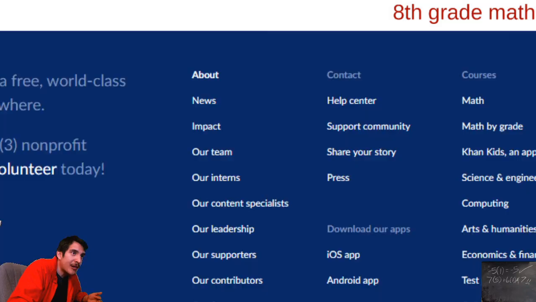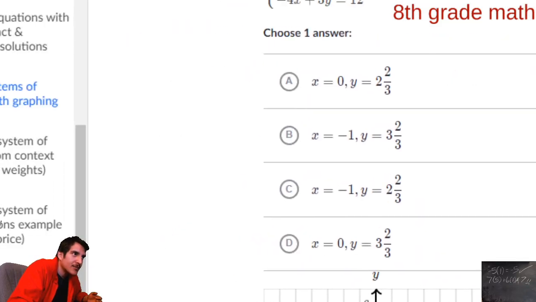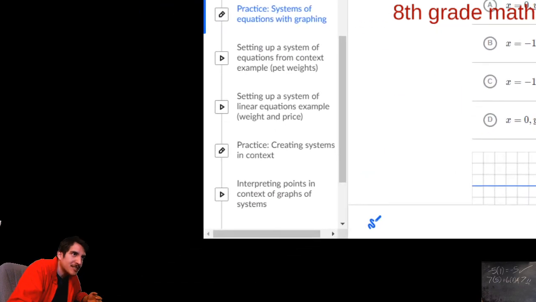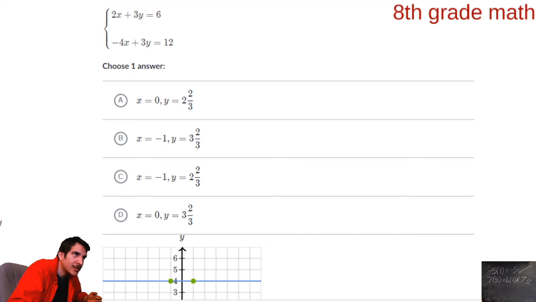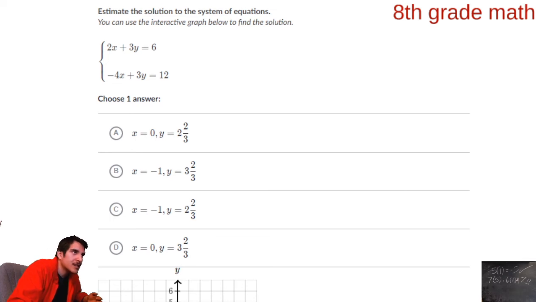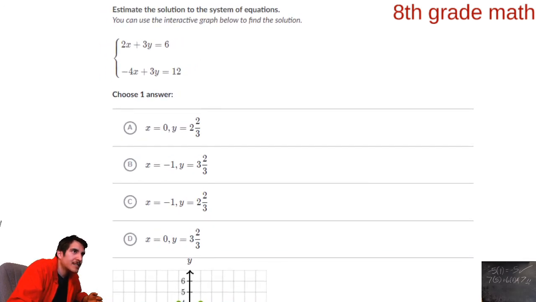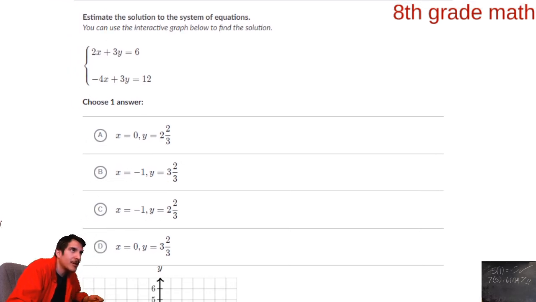I'm going to jump into the practice real quick because I honestly think we're kind of ready to learn from this instead of from the video. So let me make sure I got my whole picture here. Okay, cool. So check this out. We got 2 equations here. 2x plus 3y equals 6, and negative 4x plus 3y equals 12.